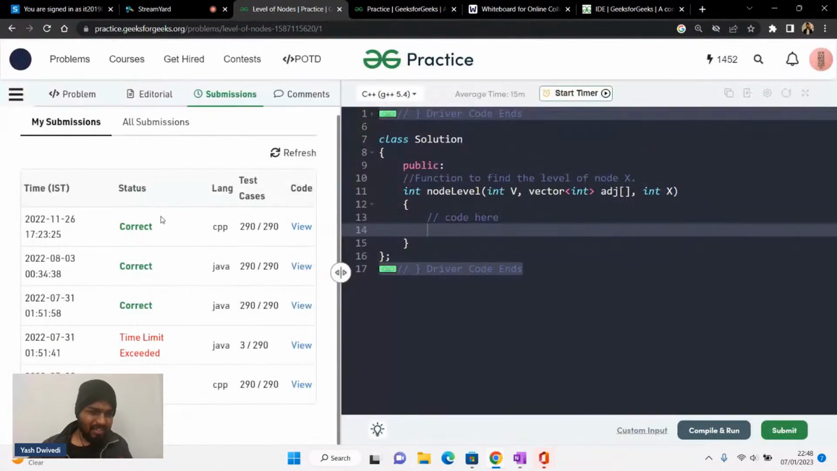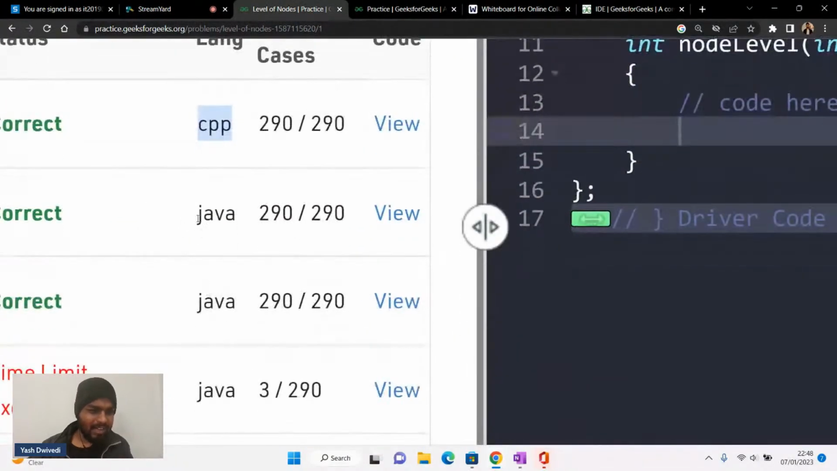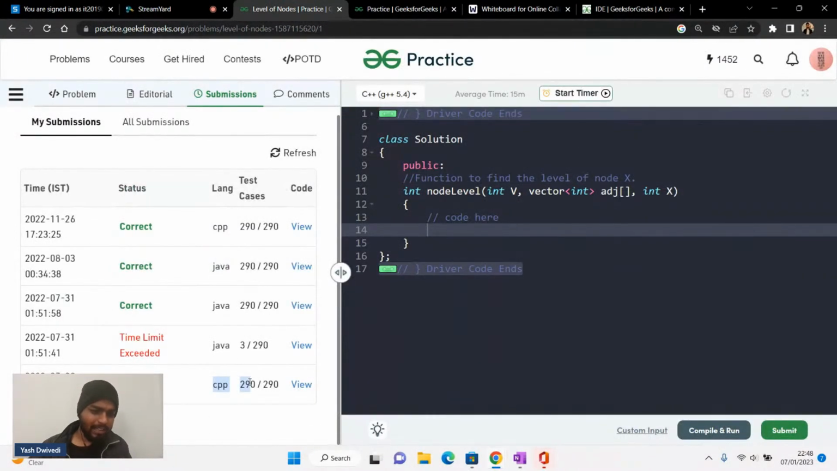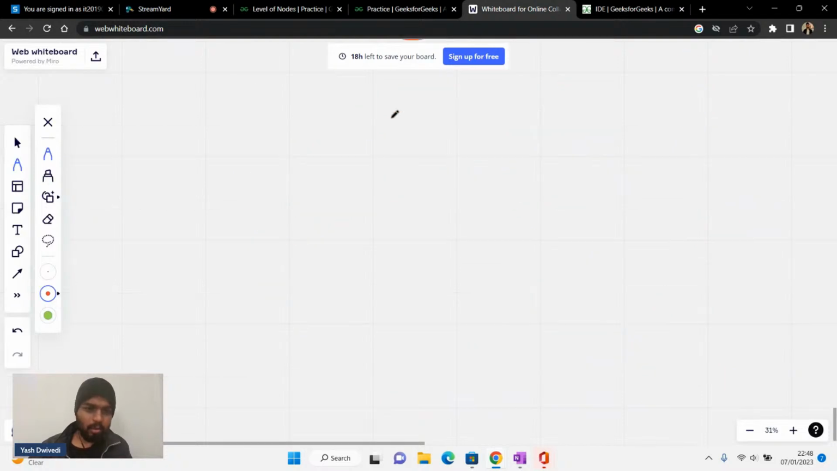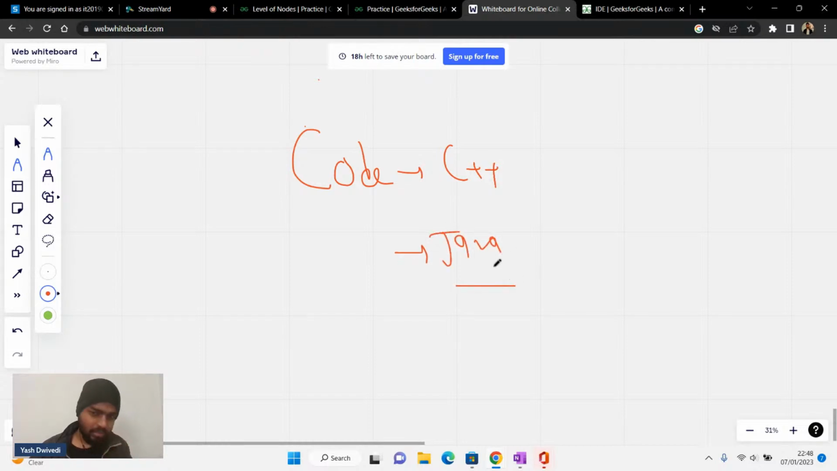Okay, so you can see that I have submitted the code in both C++ and Java language also, right? So initially I'll be coding in CPP. I will write the code in C++, but I will show the Java code also. Please write Java OP in the chat. Okay, if everyone is fine with it, right?